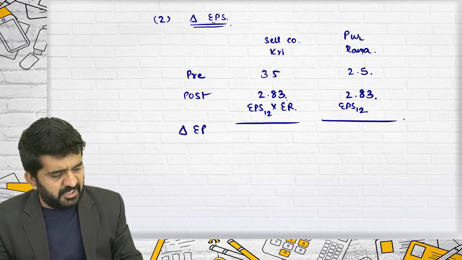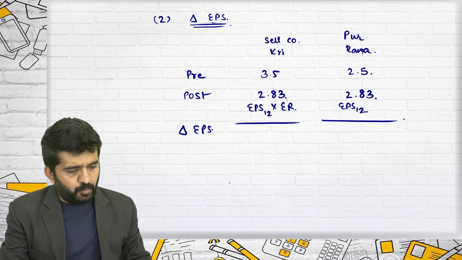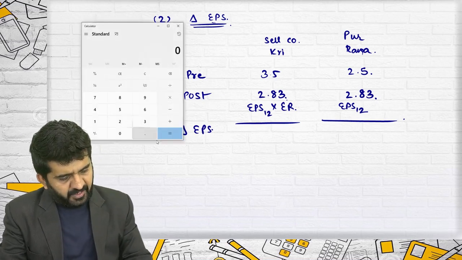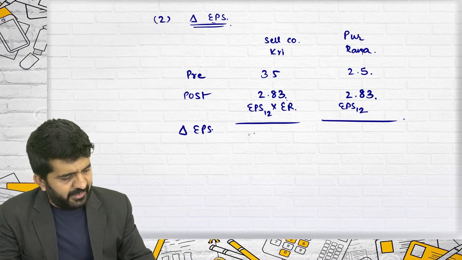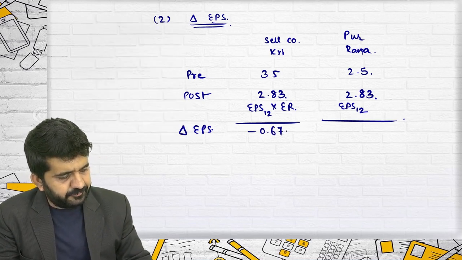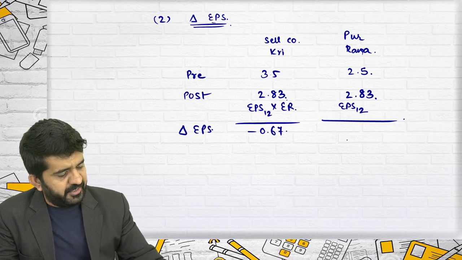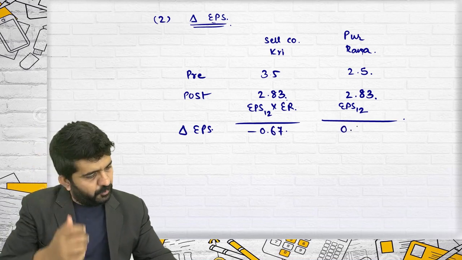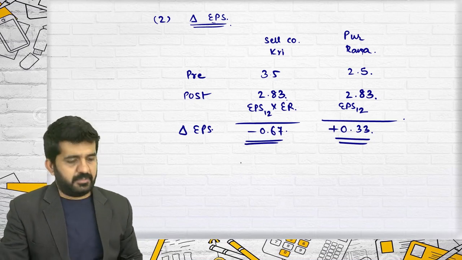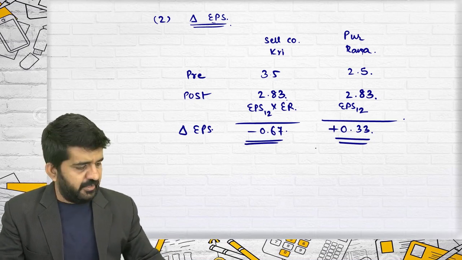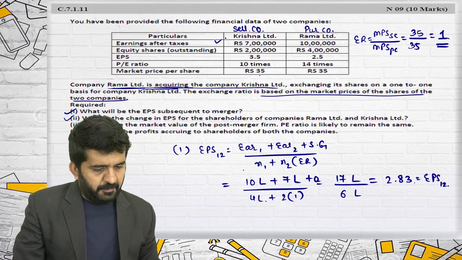What is the change in EPS? 2.83 minus 3.5 is minus 0.67. And 2.83 minus 2.5 is 0.33 positive. This is the change in EPS per share.